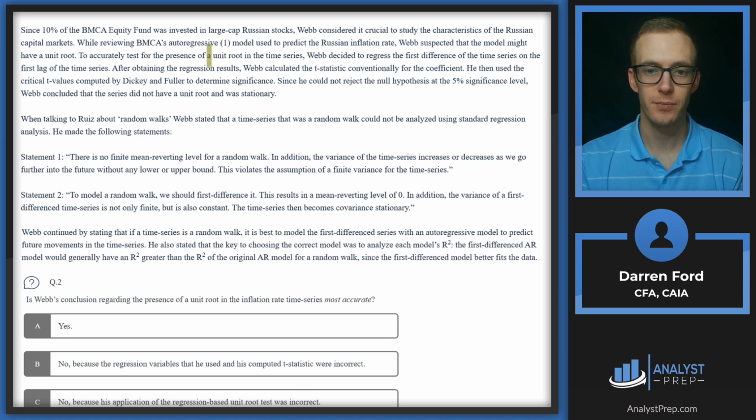When we're looking at testing for a unit root, we're basically trying to determine whether there's stationarity, and so whether the data from one period is influencing data from the next period.